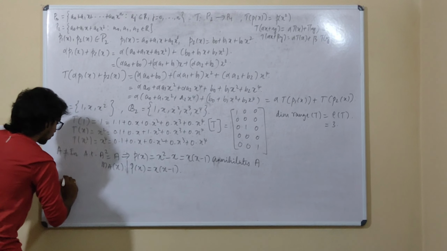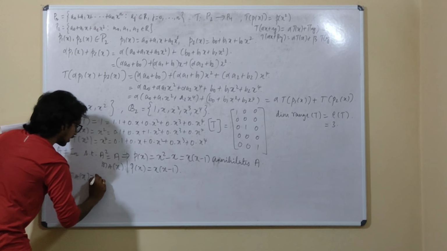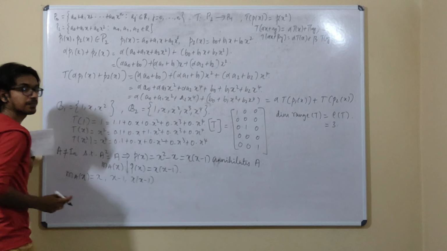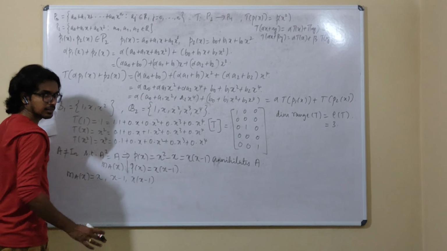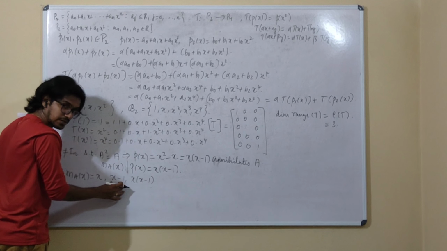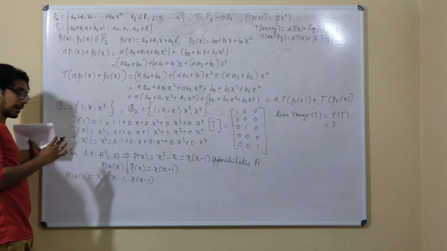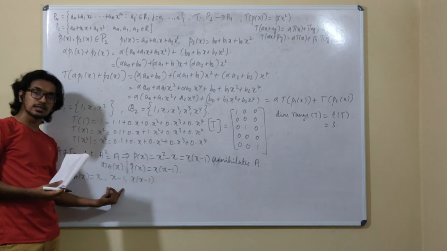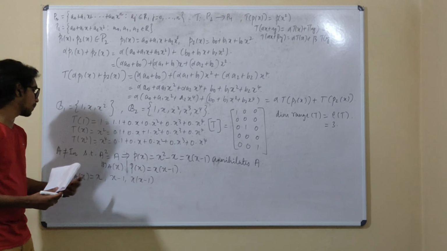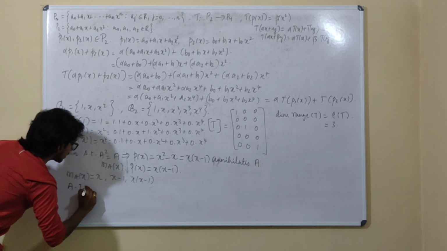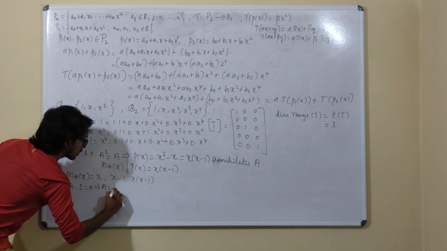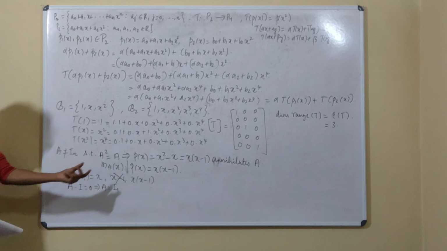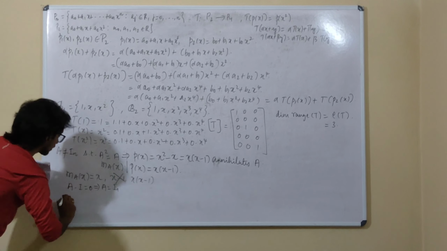If it is so, what are the possibilities for this minimal polynomial? It can be either x or x minus 1 or x times of x minus 1. Let us consider these 3 cases. First, let me choose the second one. We know the fact that the minimal polynomial also annihilates the given matrix. If this is my minimal polynomial, then I will have A minus I equals 0. This gives me that A is an identity matrix. That is not possible. So this cannot be the minimal polynomial.